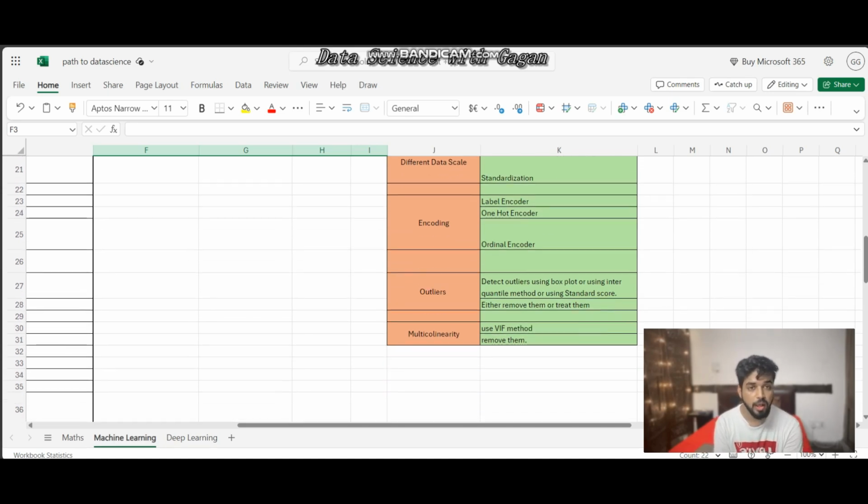And then this is the major problem that you might face most of the time, which is outliers. Outliers means, suppose most of the data is at the same scale, but out of that data, one data point is at a higher scale. Suppose your data scale is around 0 to 2, but one of the data points has a 1,000 scale, which is an outlier for your data. Now, once you identify your outlier, then how can you deal with it?